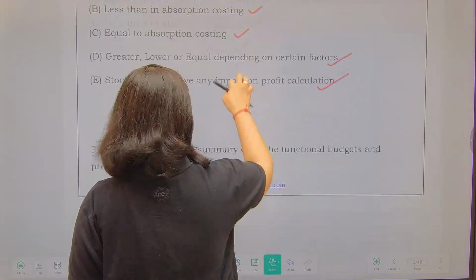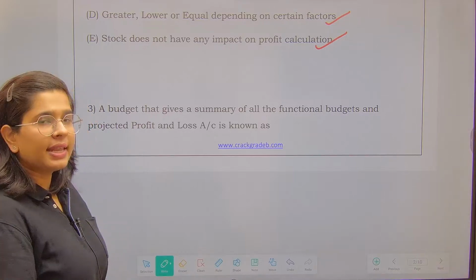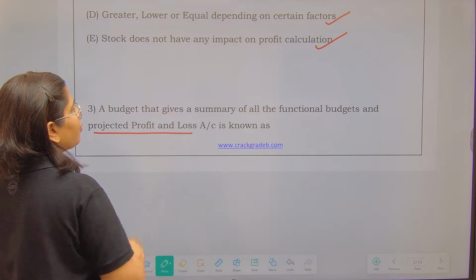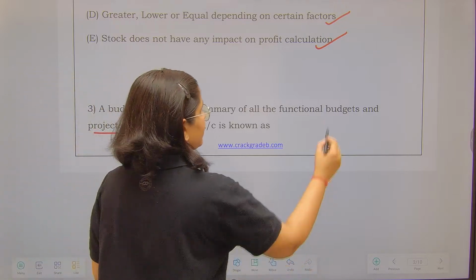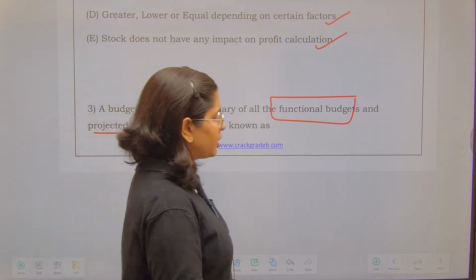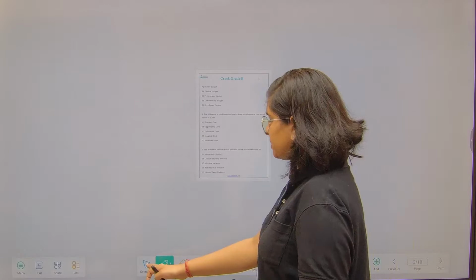Now next, we have done question number 2. Question number 3 is: a budget that gives a summary of all the functional budgets and projected profit and loss account is known as.